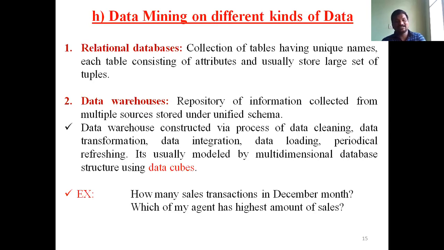Here, what is a relational database? A relational database is a collection of tables, each having a unique name. That means in relational databases, you store data in the form of tables. A table consists of rows as well as columns. Here, you call a column an attribute, and you call a particular row a tuple.